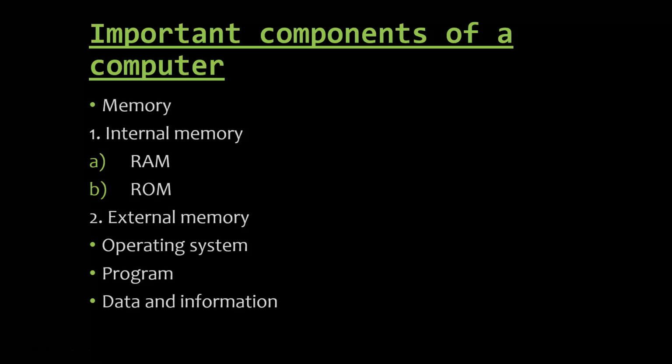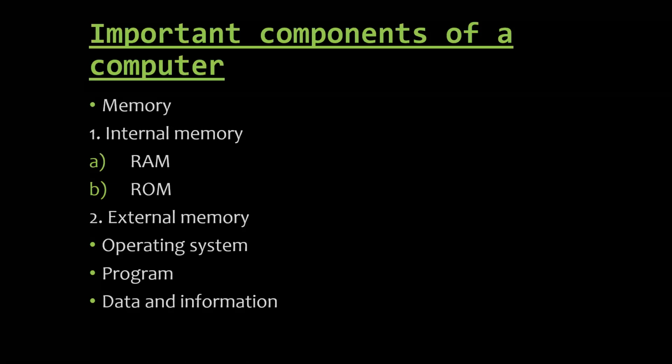Any electronic component can function only as long as it is supplied with electricity. And what is ROM? Read only memory, which means you cannot manipulate it, you can just read it. The information stored here can only be read. We cannot make changes to the information originally stored here. So RAM is random access memory, and ROM is read only memory, which is unchangeable.